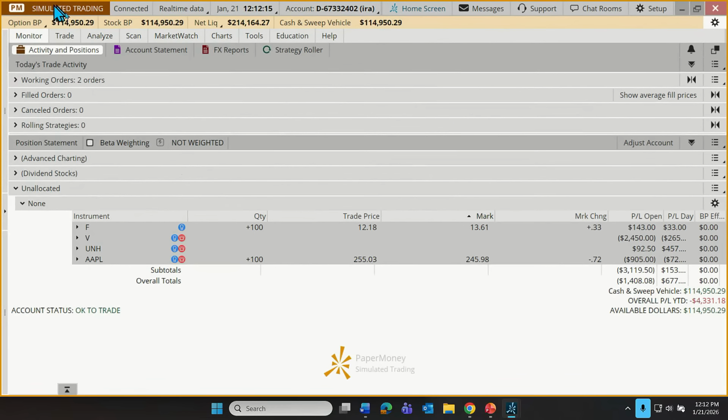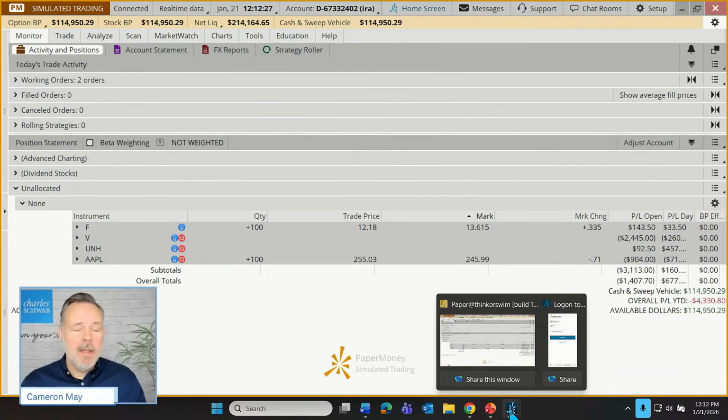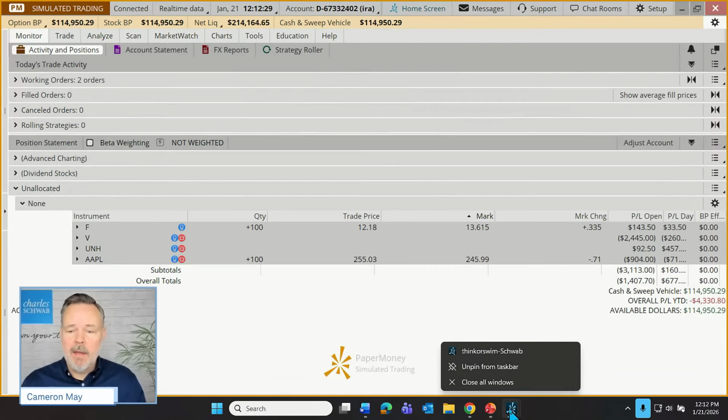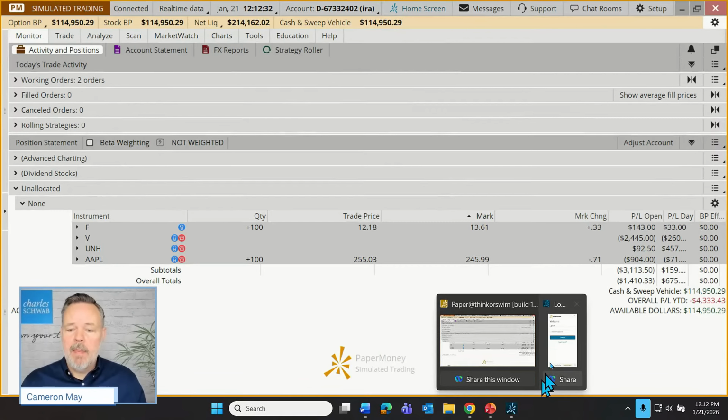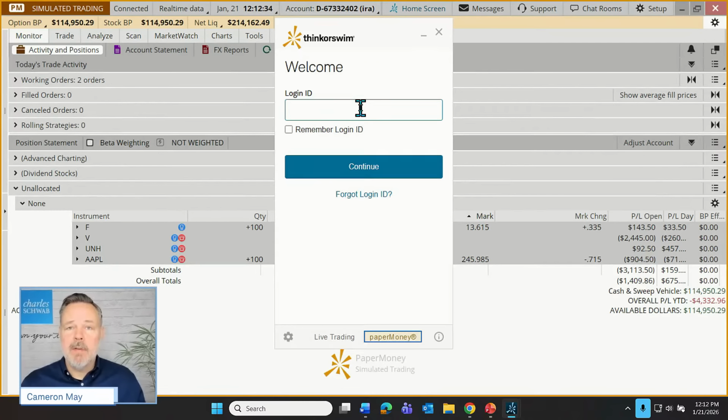Here's a little revelation for many of our users of thinkorswim. So obviously I'm using the paper money version of thinkorswim right now, but if I wanted access to my live accounts, I don't have to close this out. We'd close this off by clicking the X. But instead, here's what we might do, Maria. Right click down here on the icon at the bottom, bring up that login screen again, and just switch it to live trading. It's totally fine. You can do this.